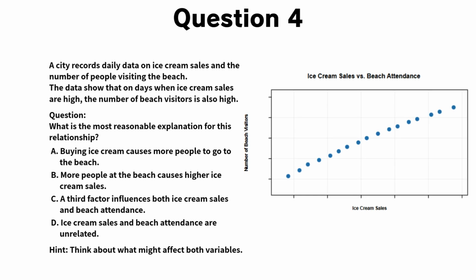A city records daily data on ice cream sales and the number of people visiting the beach. The data show that on days when ice cream sales are high, the number of beach visitors is also high. What is the most reasonable explanation for this relationship?